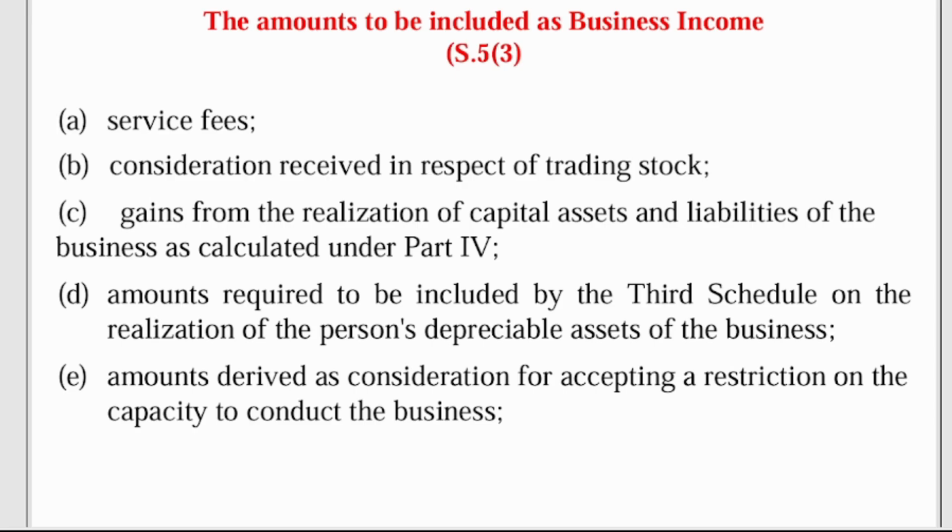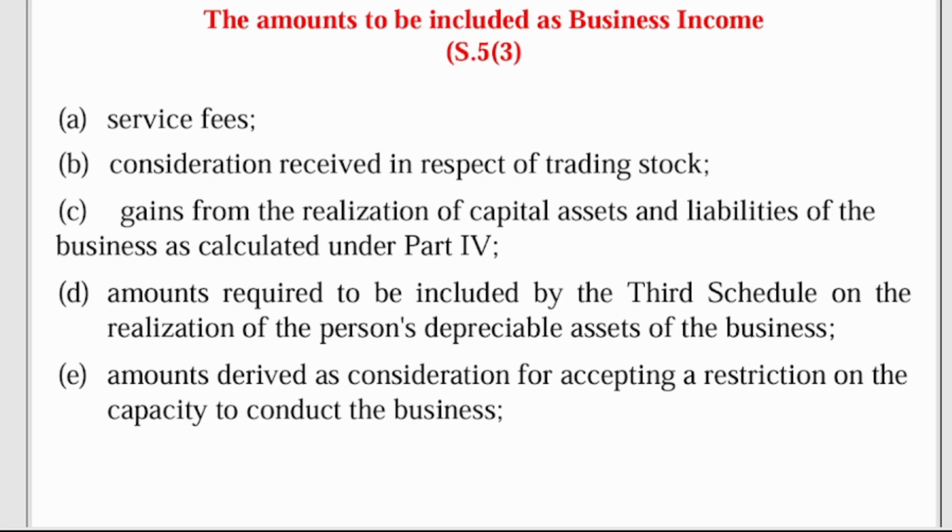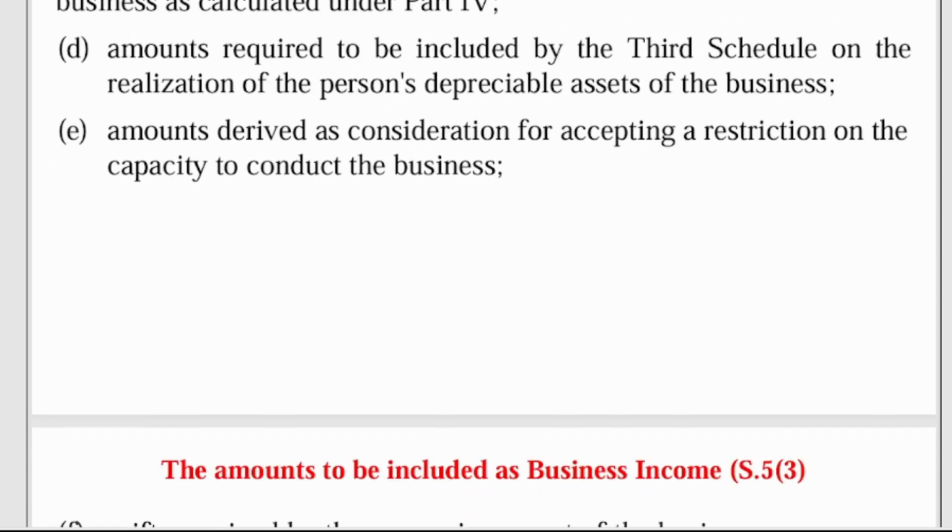You have an amount derived as a consideration for accepting a restriction on the capacity to conduct a business. For example, in your normal capacity, you can produce 10,000 units. You enter into an agreement with someone, maybe a competitor, who says, we are begging you, instead of the 10,000, produce 8,000, and we pay you this amount for producing less than your capacity. So for the 2,000 that you are not going to produce, the money they give you as a result of the agreement, you have to add to your income.